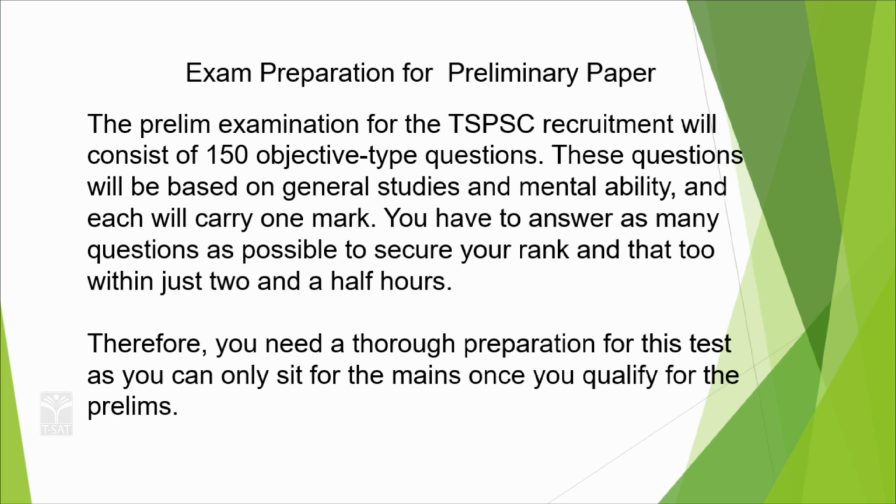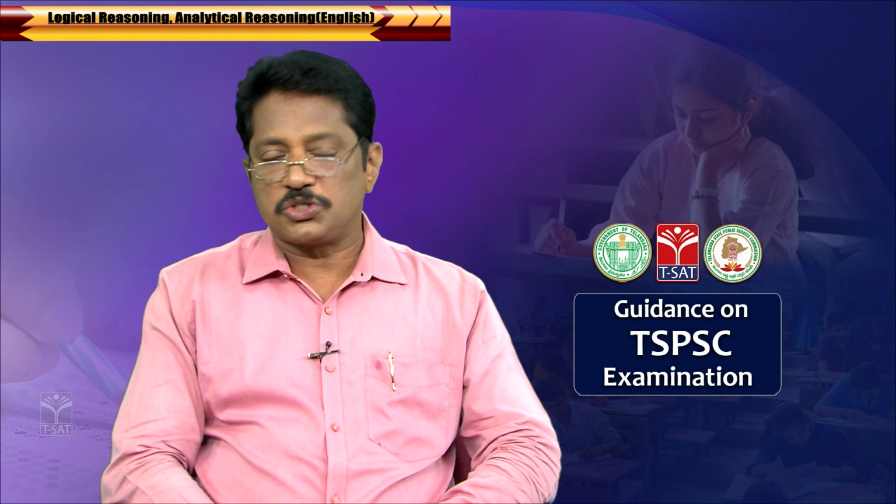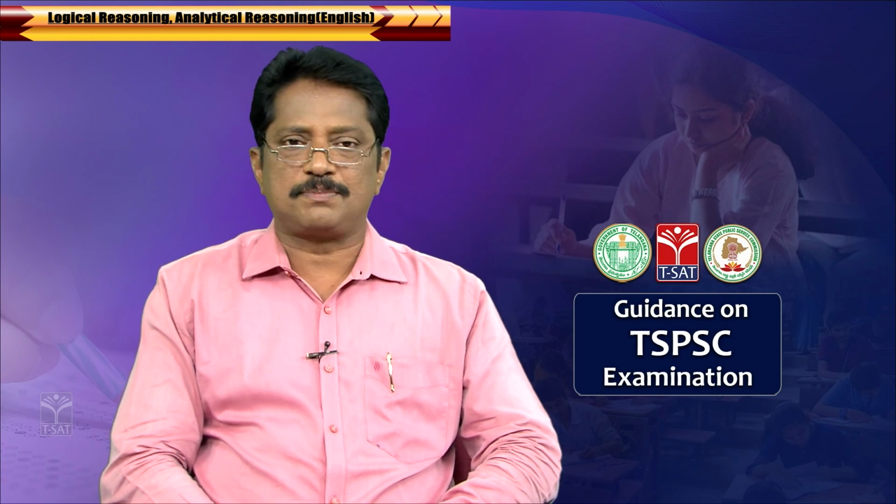When you qualify in the prelims examination, only then will your mains paper be evaluated and those marks be considered. Clear? If you are a good aspirant and want to become a Group 1 officer, you have to score maximum marks in this examination. As far as my knowledge is concerned, if you get more than 120 out of 150, there is a possibility of being selected for the mains examination. So 120 is very important. Each minute, each question and each concept is very important.